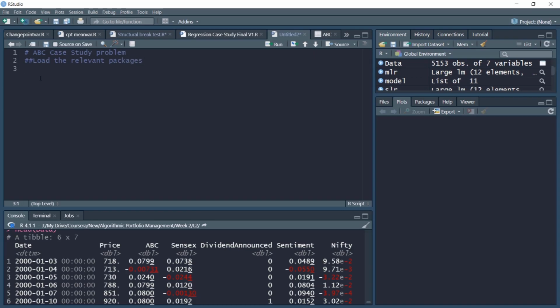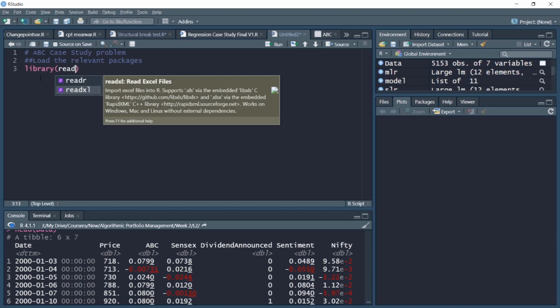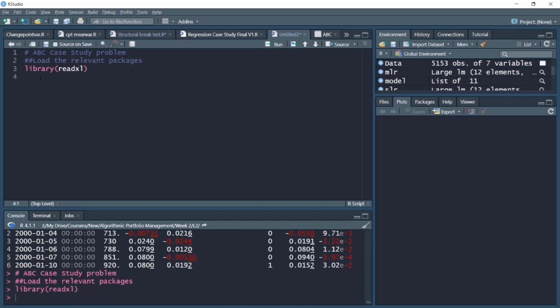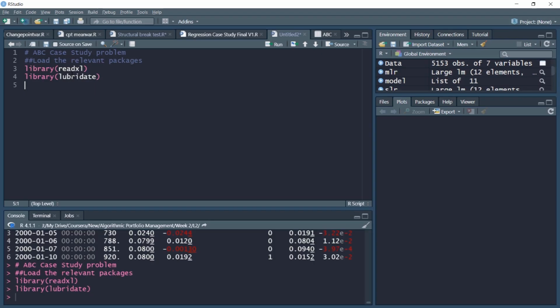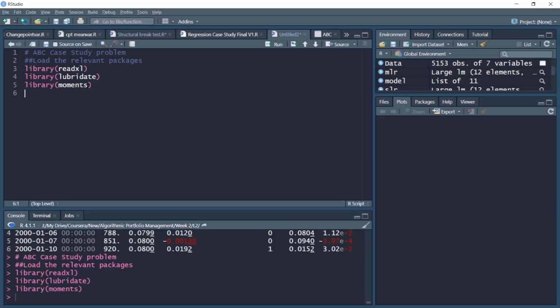In this case study, we are going to use readxl package. This package will help us in reading Excel files, data in the Excel format. We'll make use of lubridate package, which will help us in date time manipulation. Then we'll use moments package for understanding various properties of data.